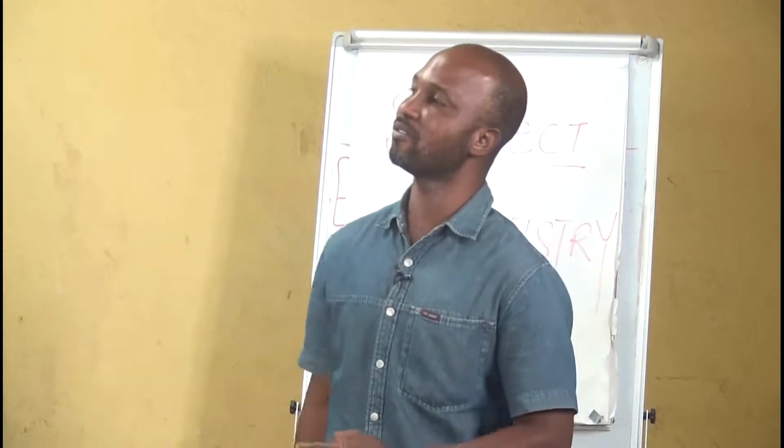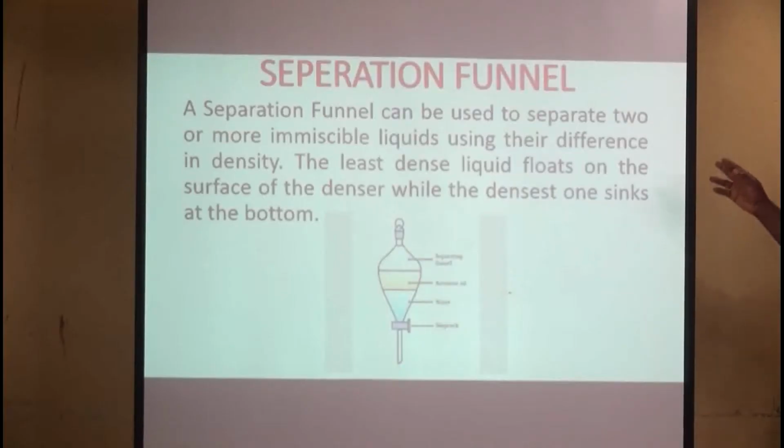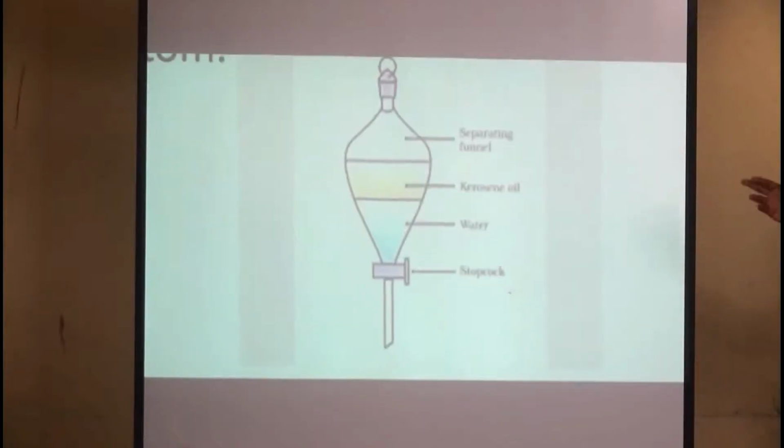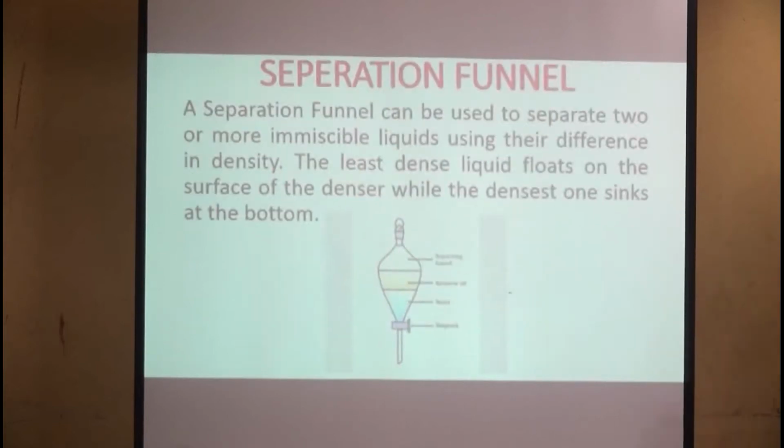Now, the next type of separation technique is the separatory funnel or separation funnel. It is used to separate immiscible liquids, meaning liquids that cannot mix together. You can see a separation funnel is used to separate immiscible liquids, where the less dense one will float on top, then the denser one, and of course the densest is at the bottom. Then you can collect each of the components one at a time. You can see we have them here.